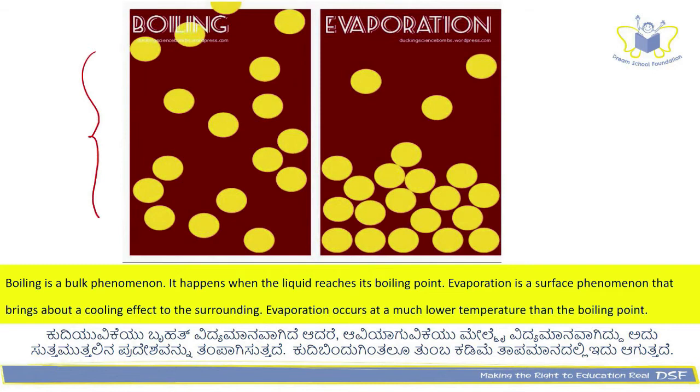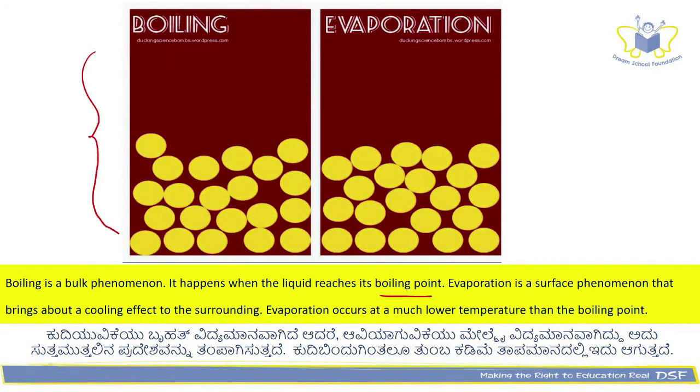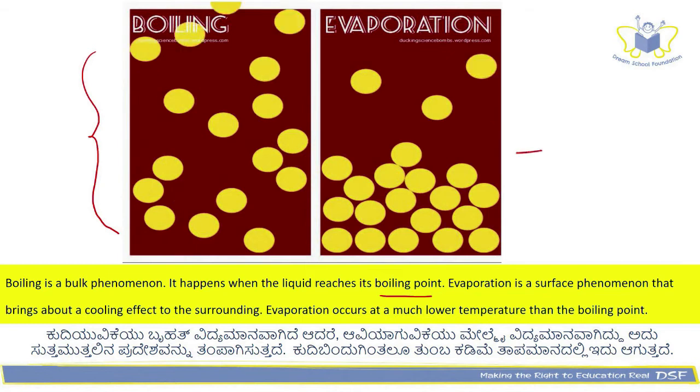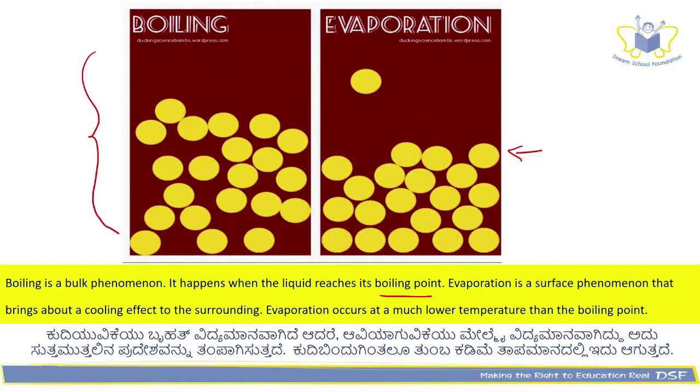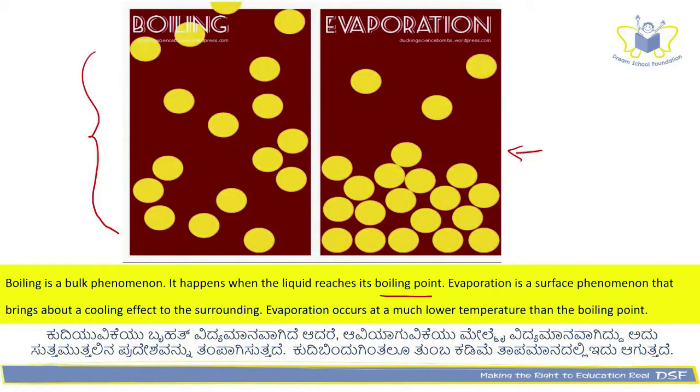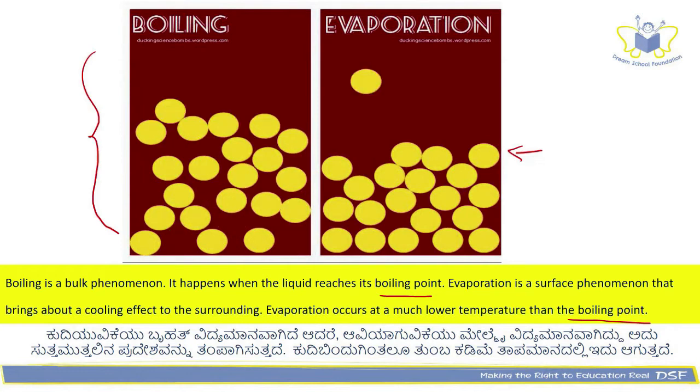Boiling is a bulk phenomenon. It happens when the liquid reaches its boiling point. Evaporation is a surface phenomenon that brings about a cooling effect to the surrounding. Evaporation occurs at a much lower temperature than the boiling point.